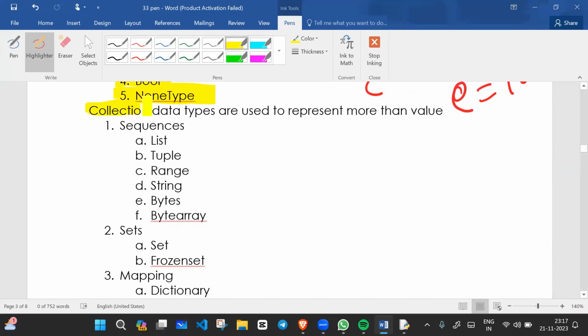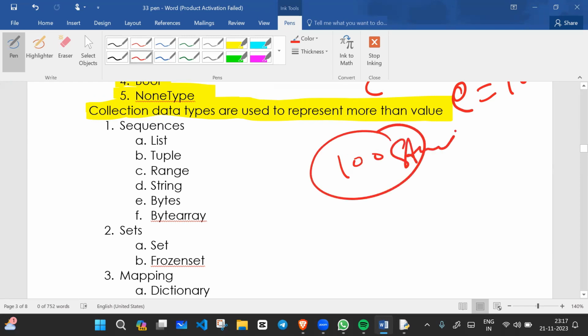Collection data types are used to represent more than one value. For example, we have 100 students' marks, so we will use a collection here because we are talking about more than one value. Collection means we have more than one value.